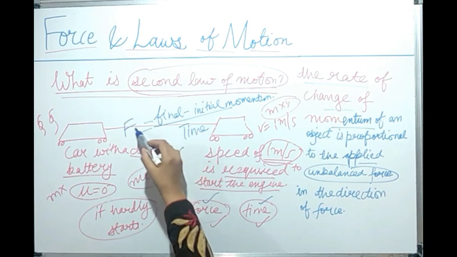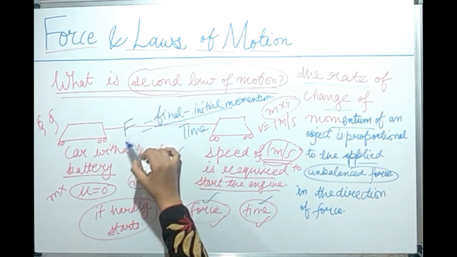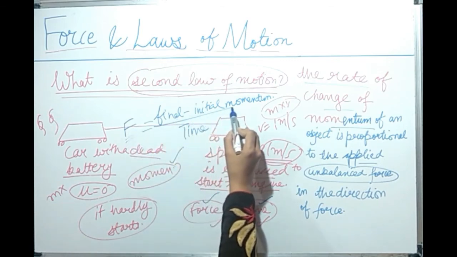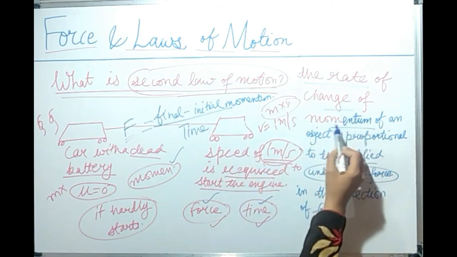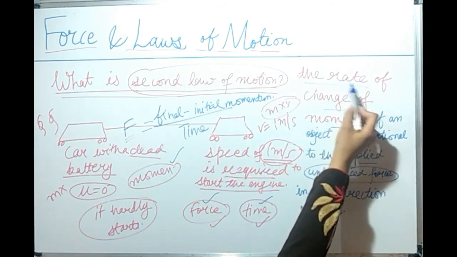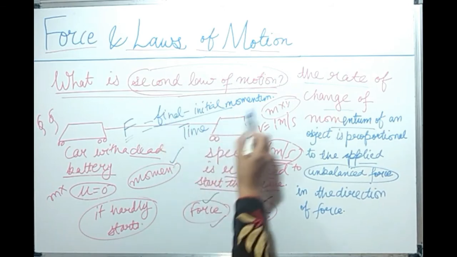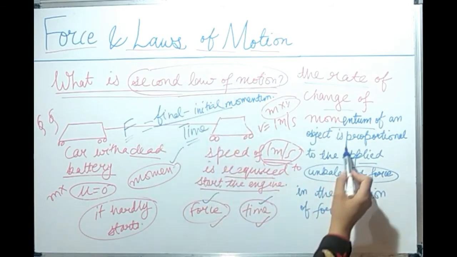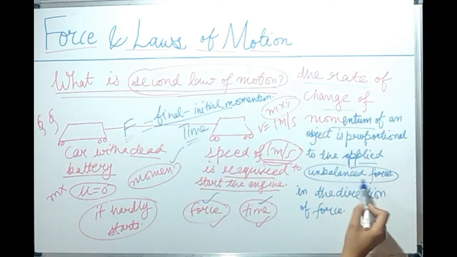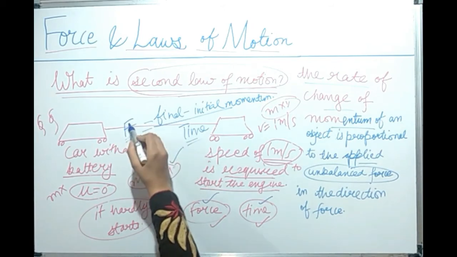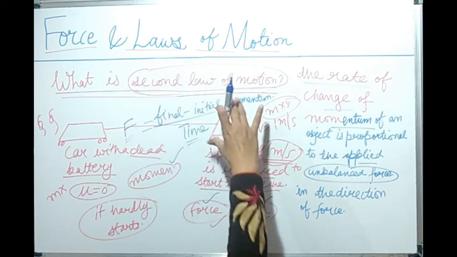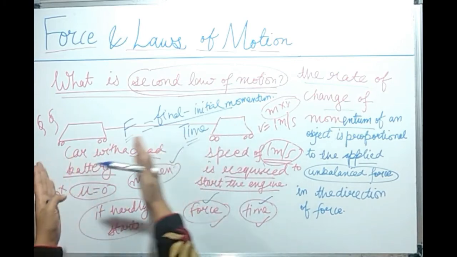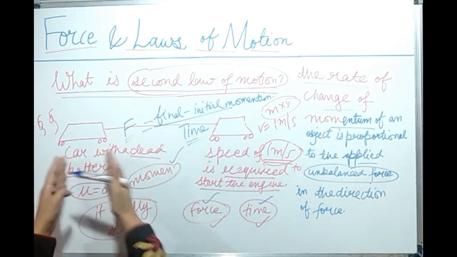So can you see the relationship here? Force is proportional to final minus initial momentum, that is the change of momentum, and we are talking about the rate of change, so we have divided this quantity by time. It is proportional to the applied unbalanced force. Here we have written force. So this is the second law of motion, which we have explained on the basis of this example of a car with a dead battery.